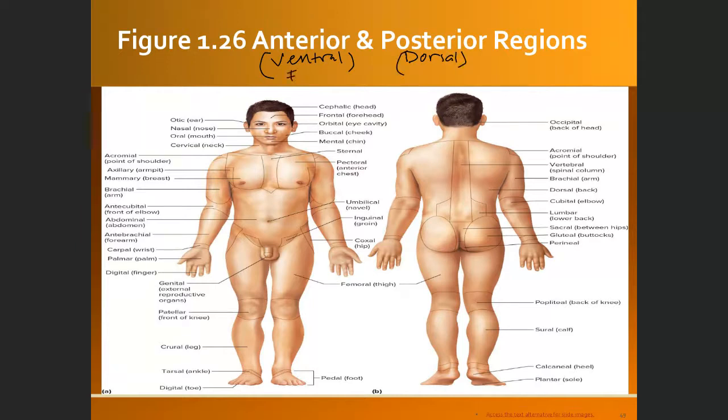Okay, so this is front, this is back. If it's the front part, you have the chest, for example, and the genital area. Genital organs are going to be on the front. On the back, you see the buttock, for example, the back of the head, and so on. So these are organs that are located based on the area, whether in the ventral or dorsal area.